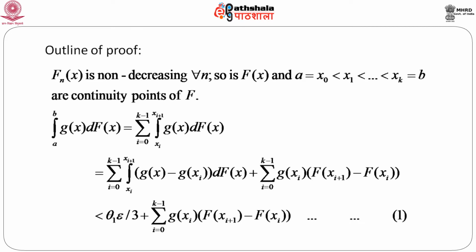So, consider the term with the addition of g x i, that means it is the summation of the integral g x i into d f x. Now, g x i is a constant with respect to x. So, g x i comes outside and d f x becomes just f of x i plus 1 minus f x i, and this part actually is very small because this is with respect to f x. As k goes to infinity, this is very close to 0. So, let us call this less than theta 1 into epsilon by 3, and let us suppose this is equation 1.